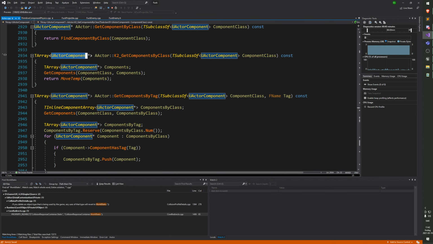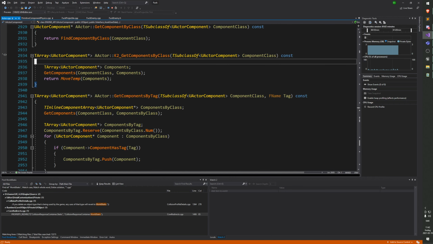Remember, we had scene component, which was something that had a transform. It had a position, a rotation, and scale. And actor component was the layer under that, where it's just something that can attach to an actor, but it doesn't have any position or anything. It's just a component on the actor, sort of like Unity components. So we're just getting an array of that.